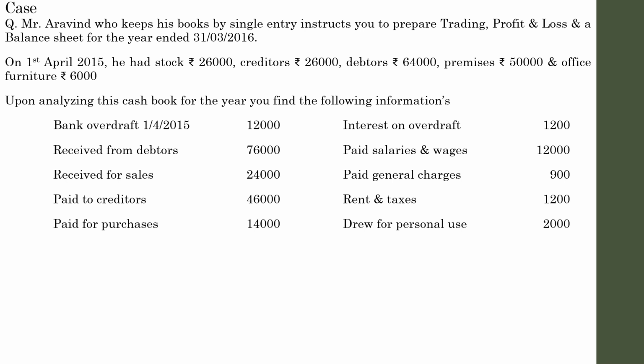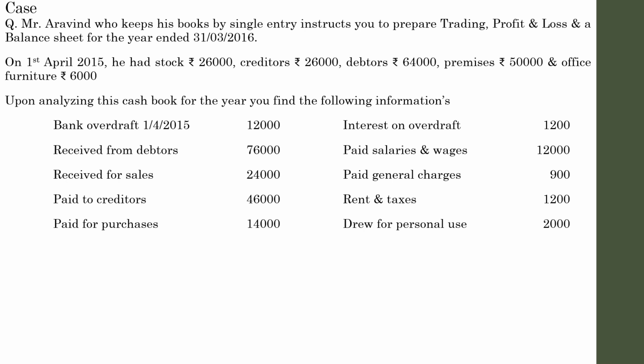You may think, how is the opening balance of a cash book termed as bank overdraft? The concept behind it is that Mr. Aravind might have started the business or he was running a business, and on 1st April 2015, that was the opening date as per the question, on that day he might have had some issues with regard to cash balance, or he may have been short of cash.